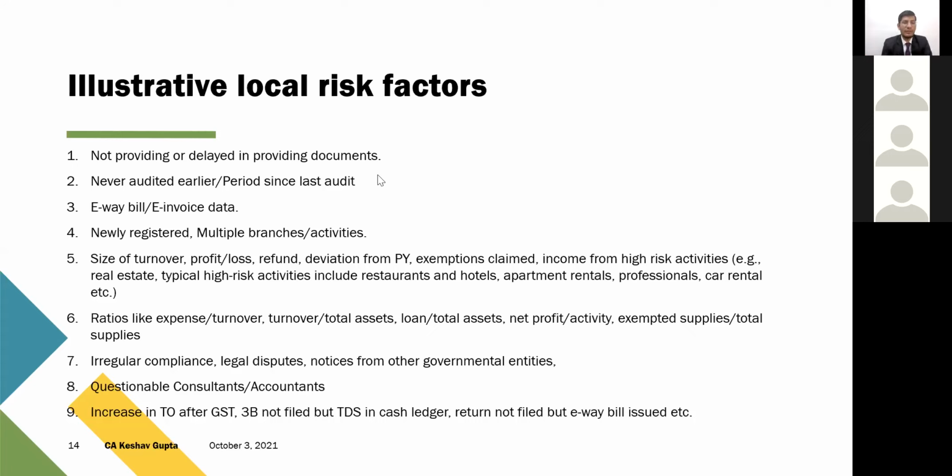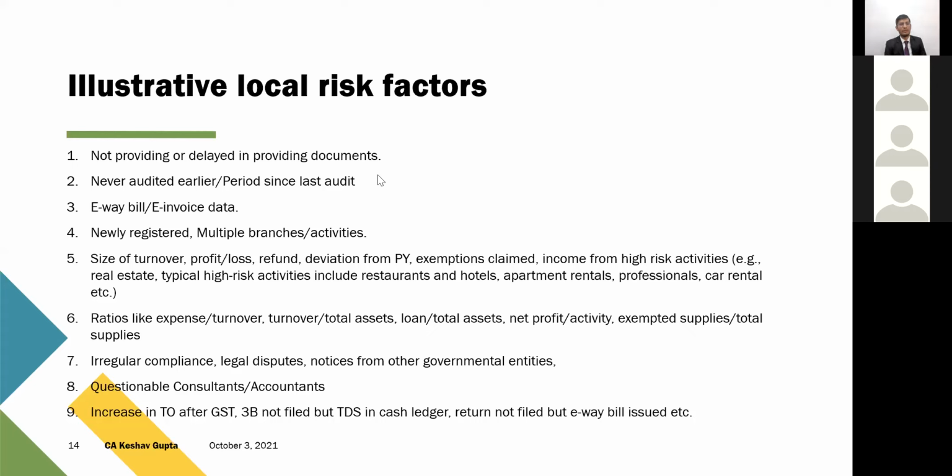Then they keep on evaluating the ratios also, like how much is your expense, how much is your turnover, expense to turnover ratio, turnover to total assets ratio, loan to total assets ratio, net profit versus that particular activity, what is the quantum, what is the ratio, exempt supplies upon total supplies ratio. So there are multiple ratios which are evaluated in the DGARM system. And then there's a local risk management section also, which helps the DGARM team to provide more and more data. Combinedly, they evaluate all those risk factors and then they select the assessee for the purpose of audit.